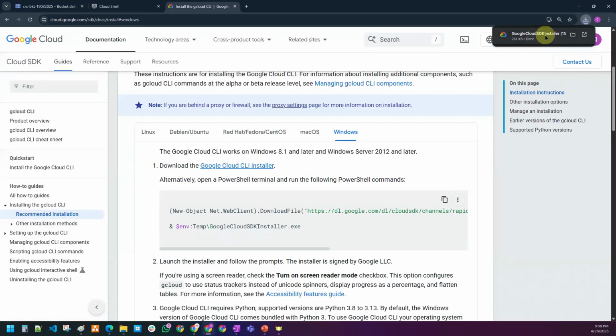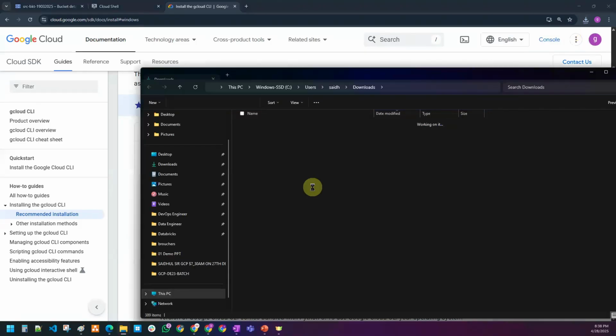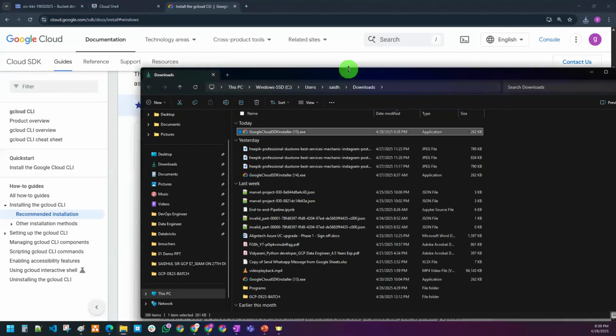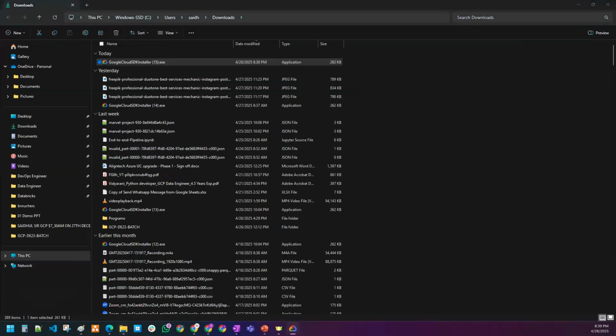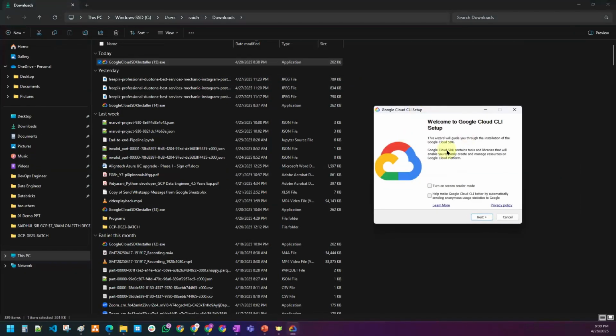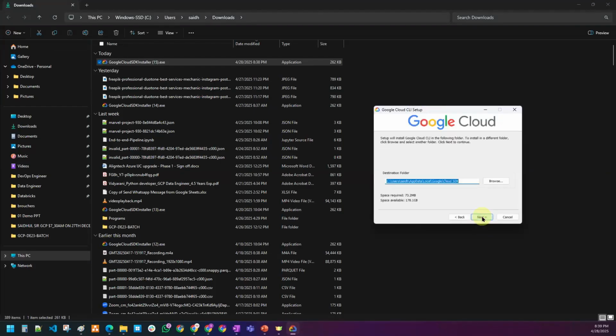So once it is downloaded, what we have to do, sir? You have to go to that and click on install. Double click on it, and this particular window gets open to you. Click on next. Agree. Next. Next. Install. Then click on this final option, that is install, guys.